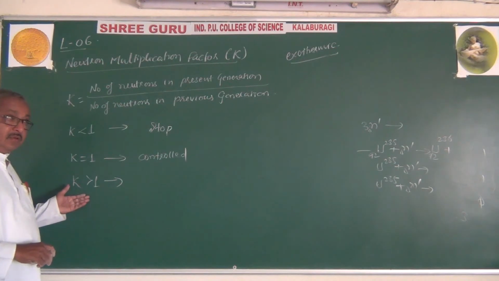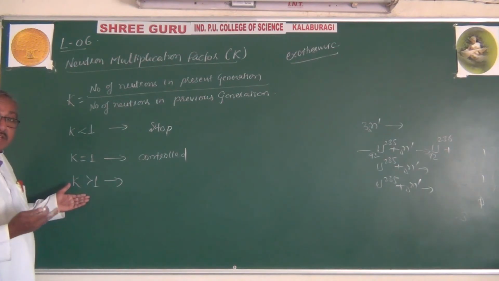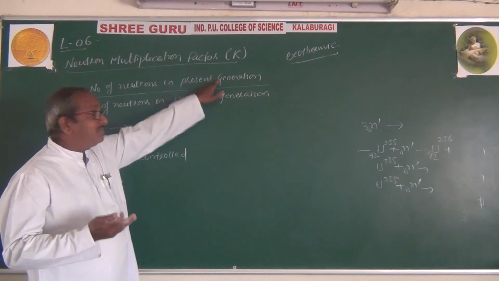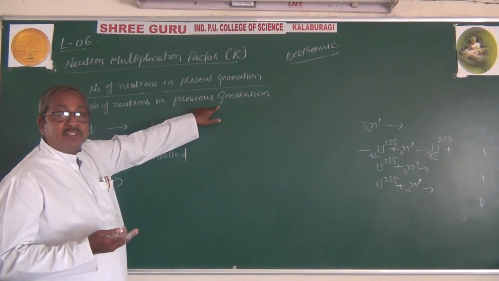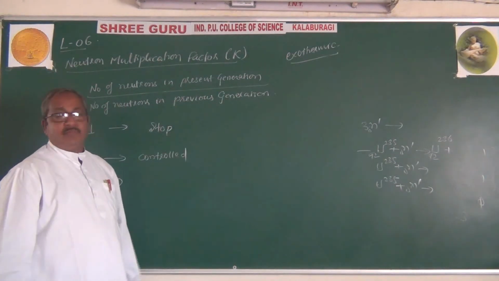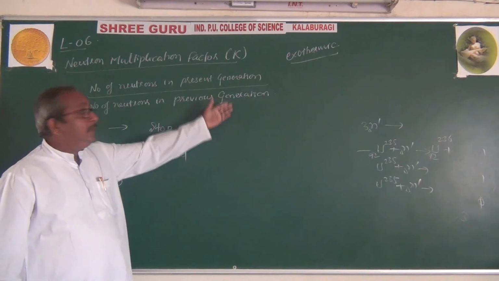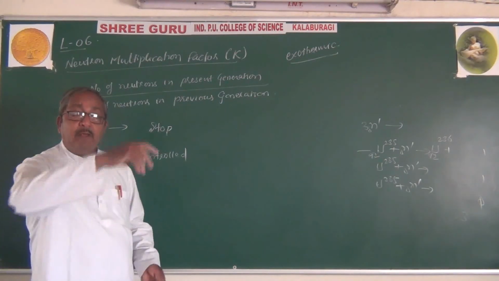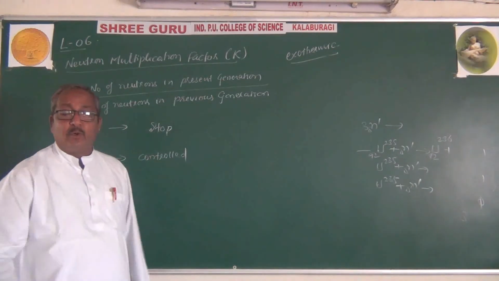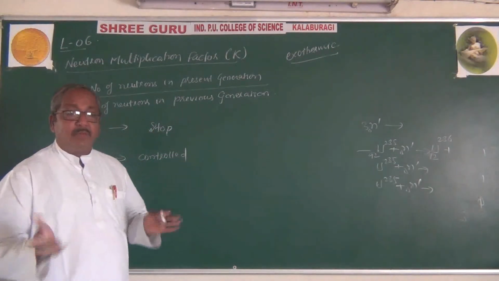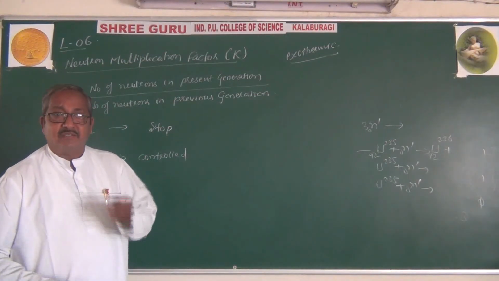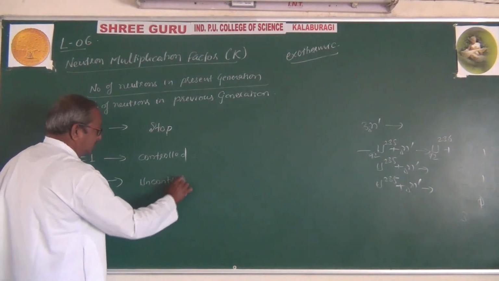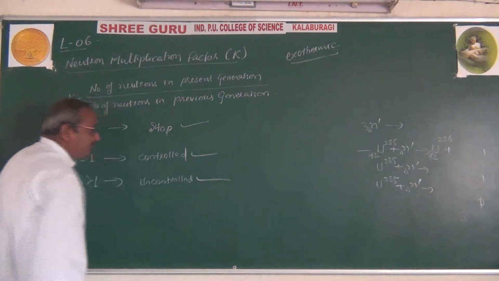If the neutron multiplication factor is greater than 1, that means the number of neutrons released in the present generation is greater than the number of neutrons released in the previous generation. This is more, that is less, when k is greater than 1. Here, in further reactions the number of neutrons goes on increasing. As the number of neutrons increases, the reaction keeps multiplying. Multiplying means an uncontrolled chain reaction. Here it stops, here it is controlled, this is an uncontrolled chain reaction.